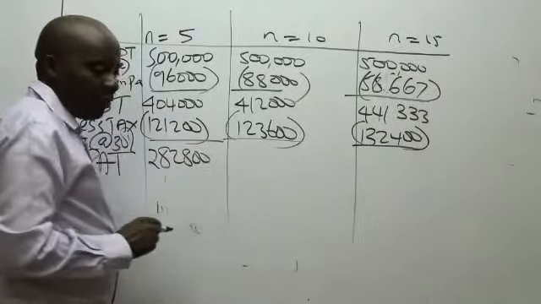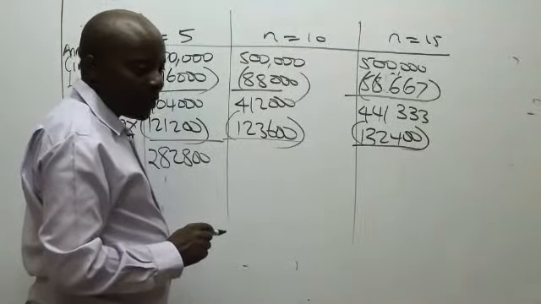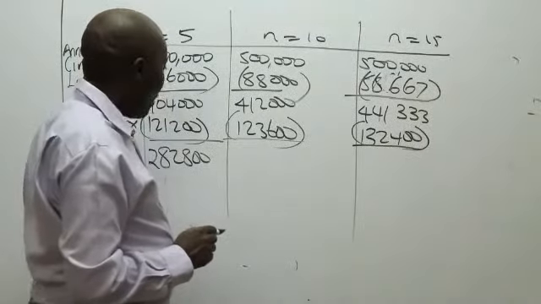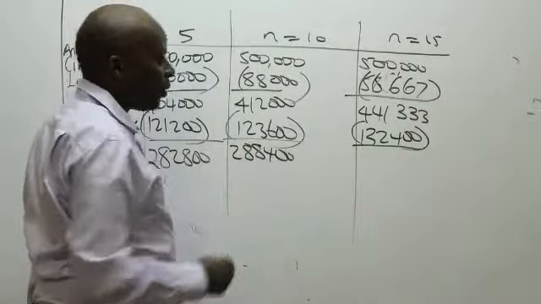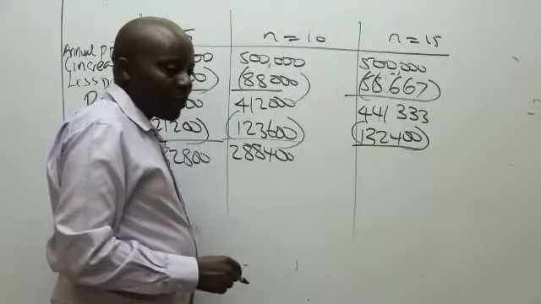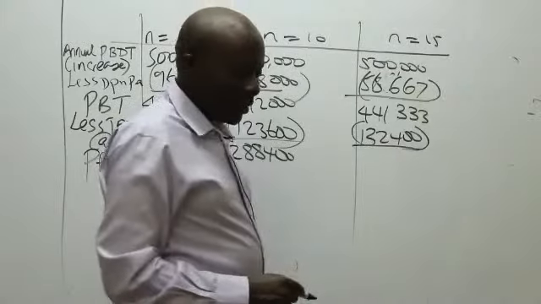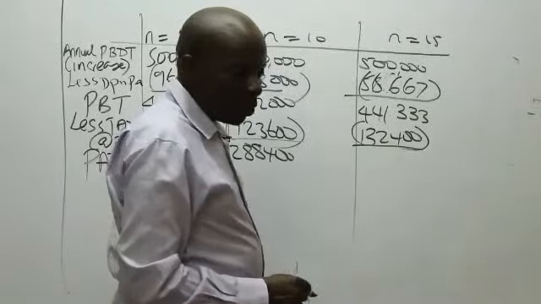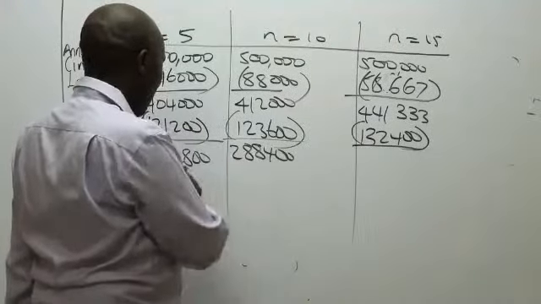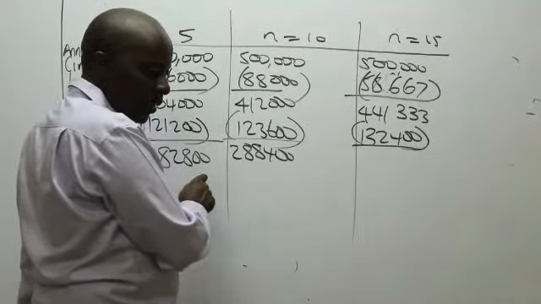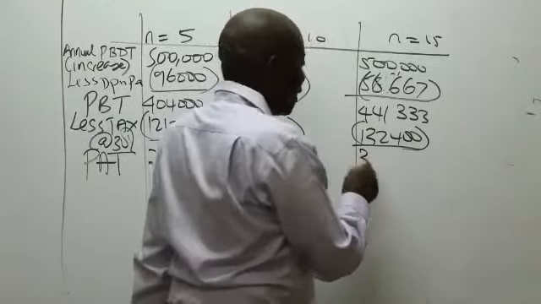How about the next one? 288,400. The last one, 309,933.